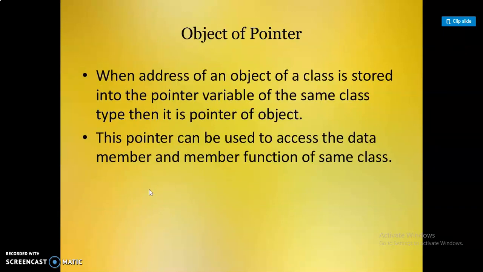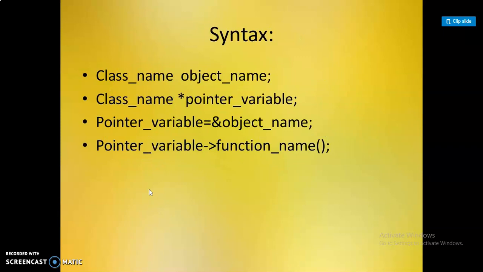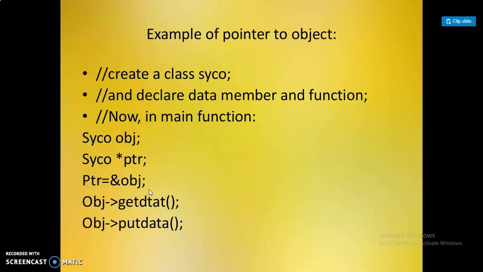And then the last one and next one is the pointer to object. When the address of an object of a class is stored into a pointer variable of the same class type, then it is a pointer to object. The pointer can be used to access the data members and member functions of the same class. The syntax is class name and then the object name. Class name, pointer variable preceded by star, pointer variable equal to ampersand object name.